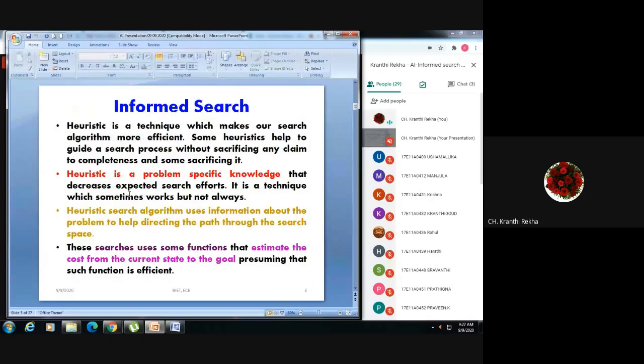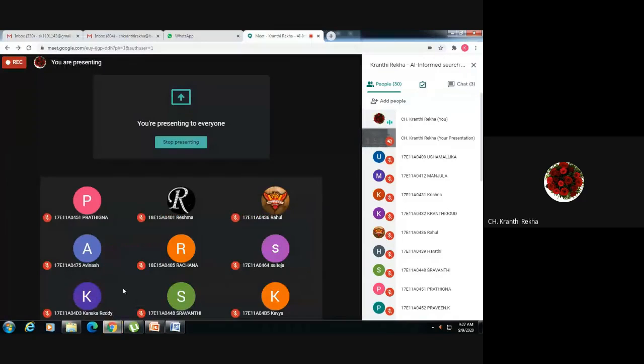So first, what is actually informed search? In uninformed search, we move from one node to the other node by just seeing what branches a particular node has, and we move in that direction. That is what we saw in the last class.